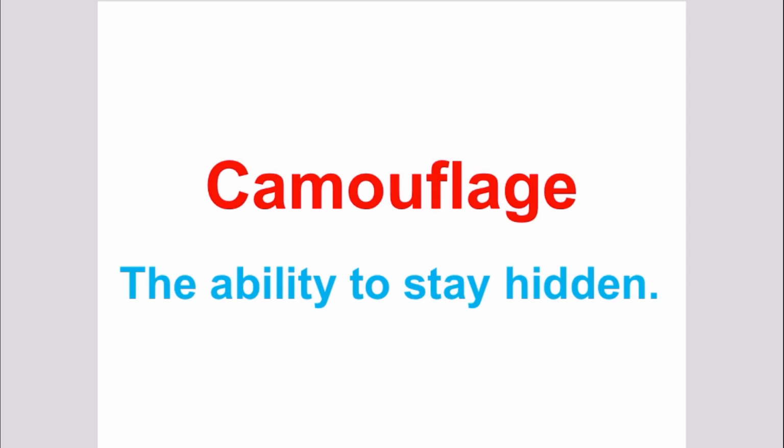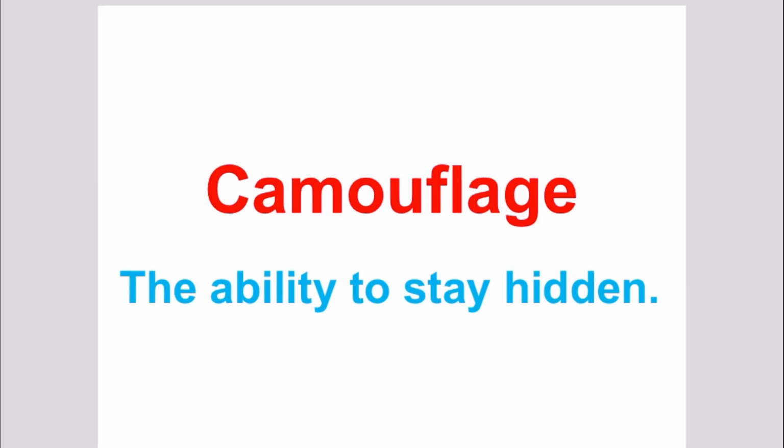Children, first of all, let us study a new term, camouflage. Camouflage means the ability to stay hidden. So, children, what is camouflage? The ability to stay hidden. Now, let us study some examples of camouflage.